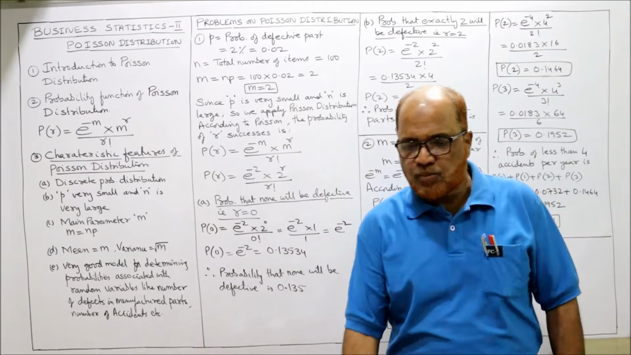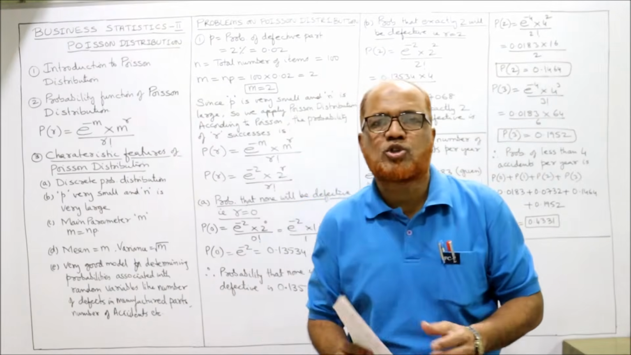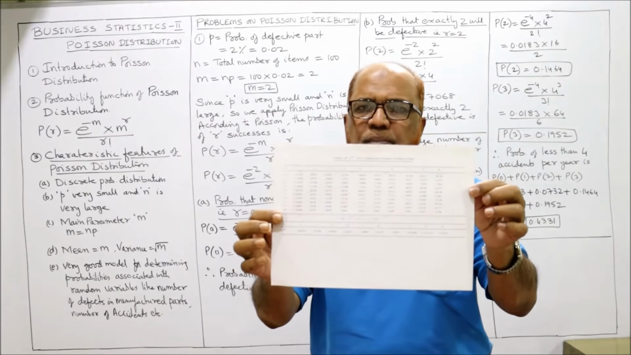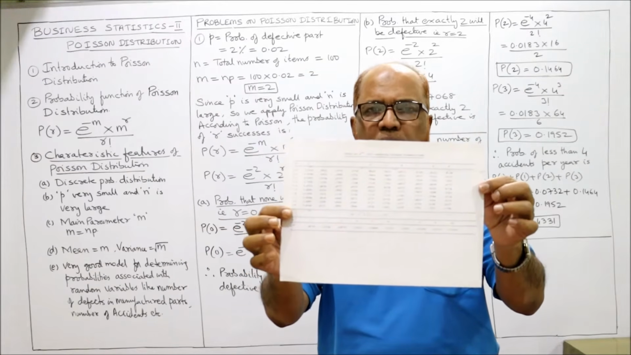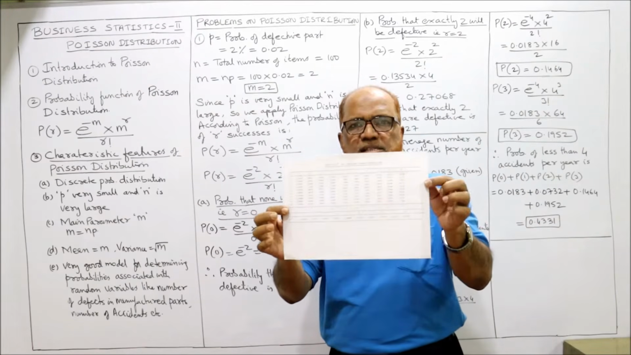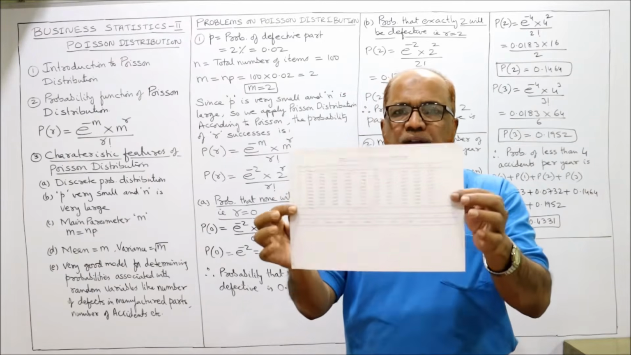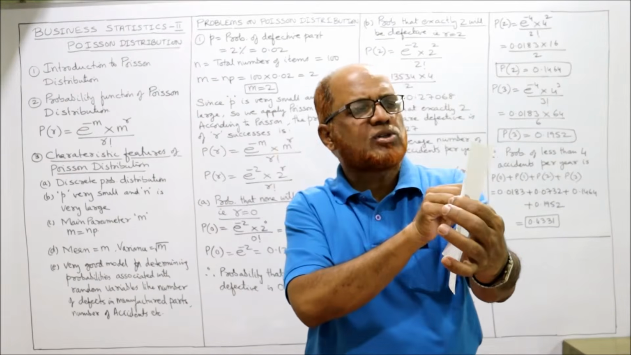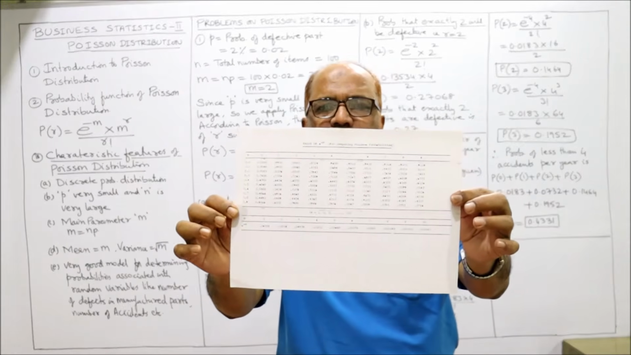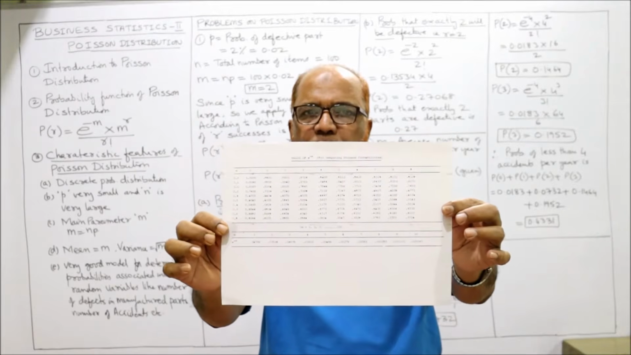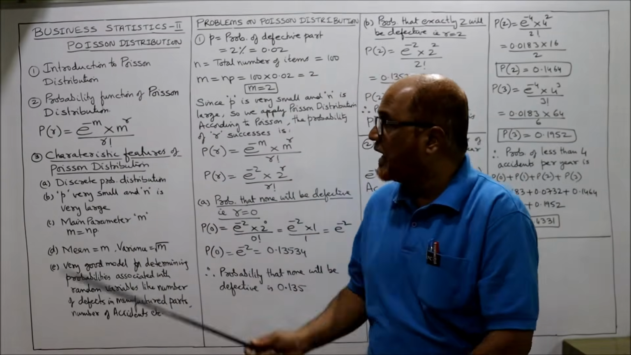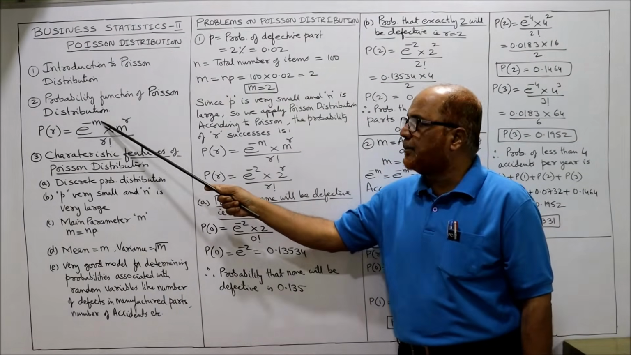There is an exponential table, that is the Poisson distribution table. You can get this table in any textbook, and also on Google, or I am providing this table in the link also. So keep this table ready. This table gives e to the power of minus m for computing Poisson distribution. This is the table which we use for calculating e to the power of minus m.